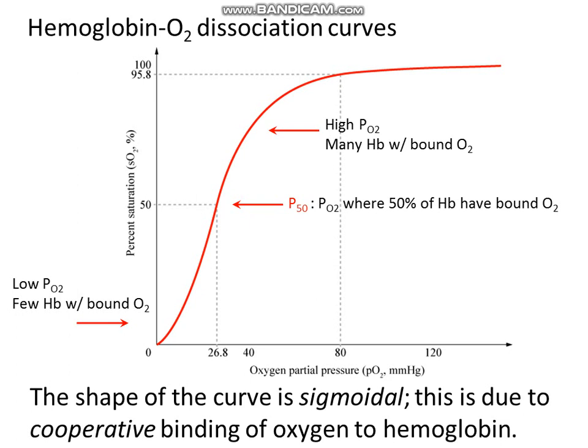This curve is an important tool for understanding how our blood carries and releases oxygen. The oxygen hemoglobin dissociation curve relates oxygen saturation and partial pressure of oxygen in the blood and is determined by hemoglobin affinity for oxygen. That is how readily hemoglobin acquires and releases oxygen into the fluid that surrounds it.